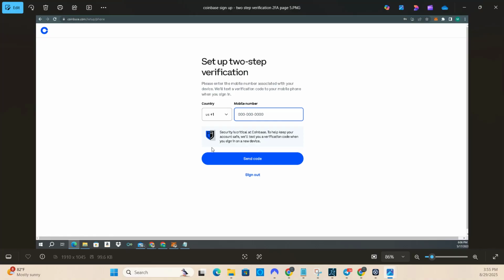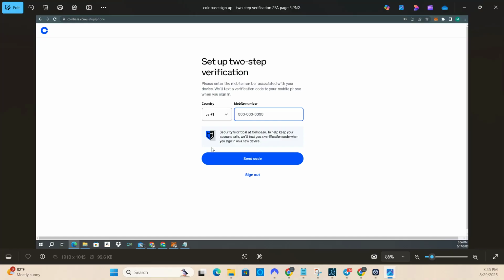So basically, instead of just using your password to sign in, you'll also have a secondary layer of protection where you can link your phone number, or you can use something like a Google Authenticator and get a random code or something like that. And you put that code in, Coinbase will prompt you to put that code in, and then you'll be able to get access to your account.